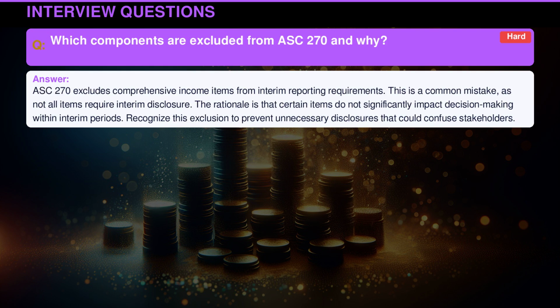ASC 270 excludes comprehensive income items from interim reporting requirements. This is a common mistake, as not all items require interim disclosure. The rationale is that certain items do not significantly impact decision-making within interim periods. Recognize this exclusion to prevent unnecessary disclosures that could confuse stakeholders.